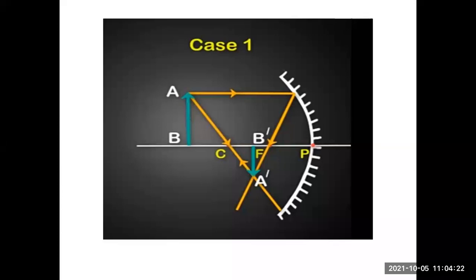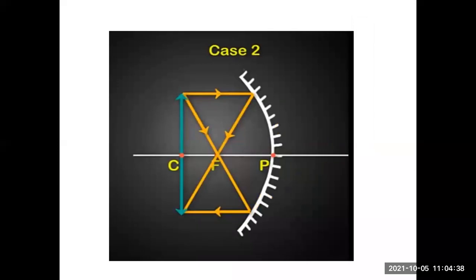Observe the two rules. Incident ray parallel to the principal axis, the reflected ray passes through the focus. And when the incident ray passes through the center of curvature, the reflected ray traverses the same path. These two rules we have used. When the object is at the center of curvature, the image is just inverted, but it is at the same place, that is the center of curvature.